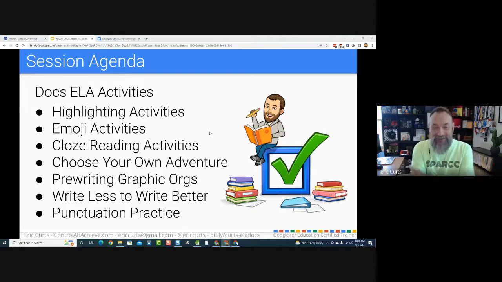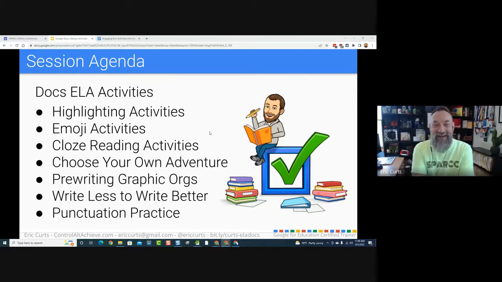We use it all the time. The question is, what else can we do with it besides our normal use? And normally we think of using Google Docs like, oh, I'm using it to type up a paper. I'm writing a report. Wonderful. Of course, that's what it's designed for.